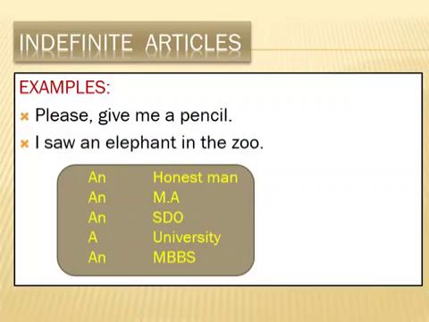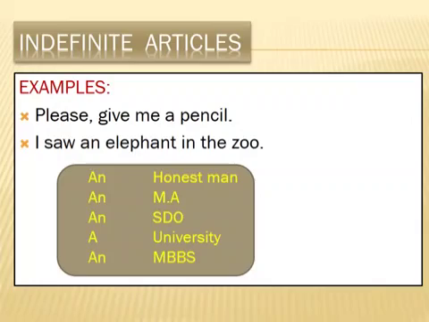Indefinite articles. Here are some more examples of indefinite articles and their uses. A comes when the noun begins with consonant sound. And an comes before a noun beginning with vowel sound. Look at the examples. Please give me a pencil. I saw an elephant in the zoo.